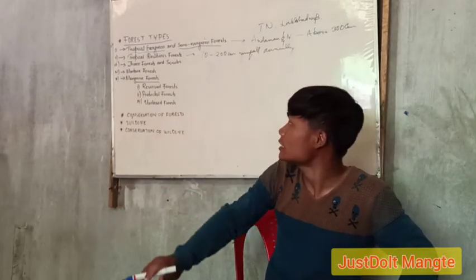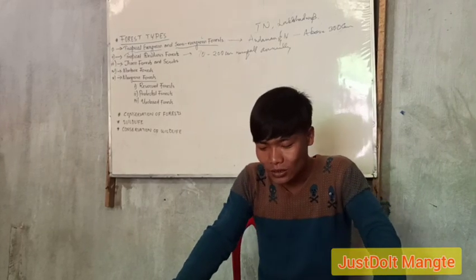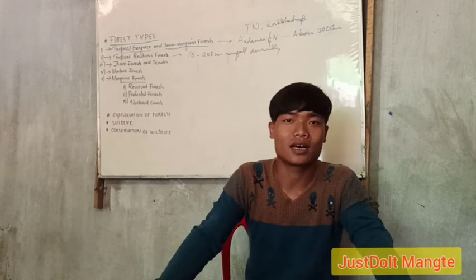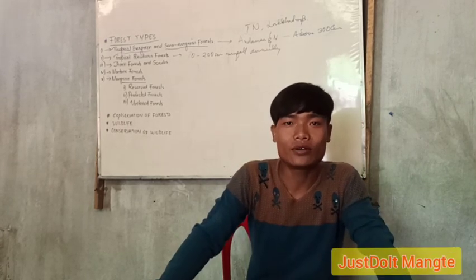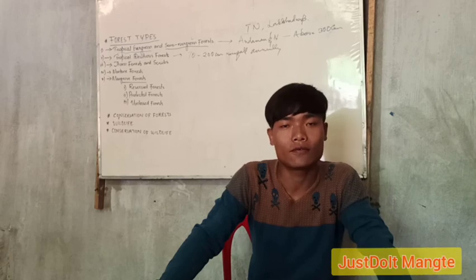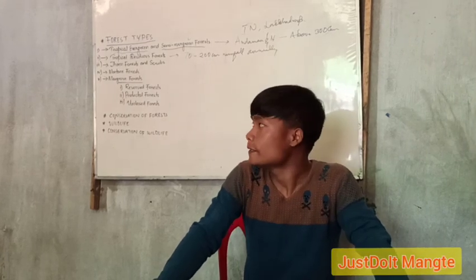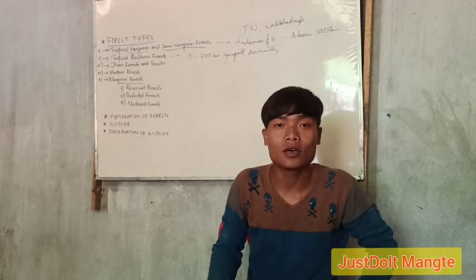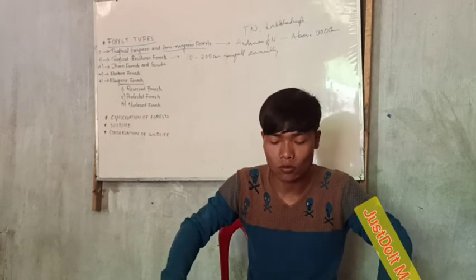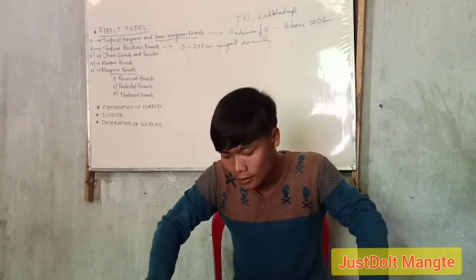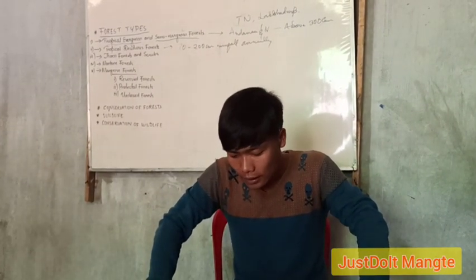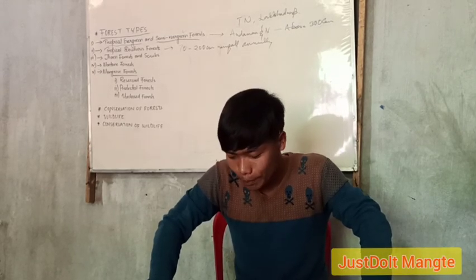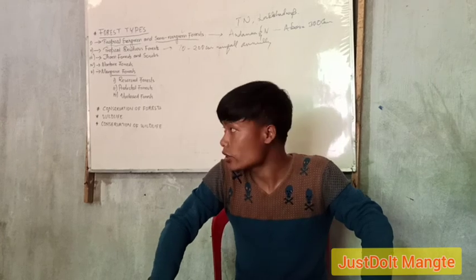Okay, let us move to the next, thorn forests and scrubs. These thorn forests and scrubs are found in scanty rainfall areas. Scanty means very little rainfall. They are found in areas which receive less than 50 centimeters of rainfall a year. And these types of forests are found in Gujarat, Rajasthan, Madhya Pradesh, areas of Chhattisgarh, and so on.